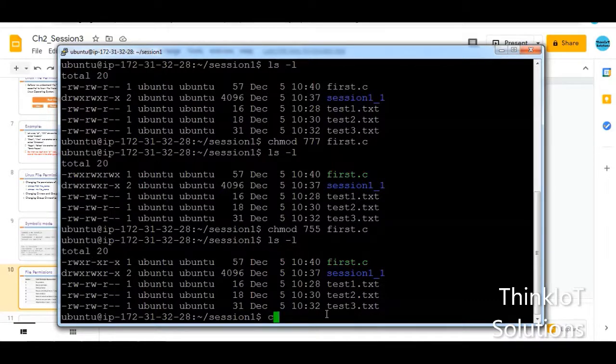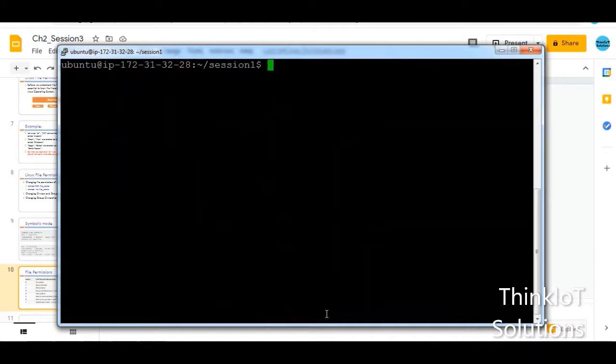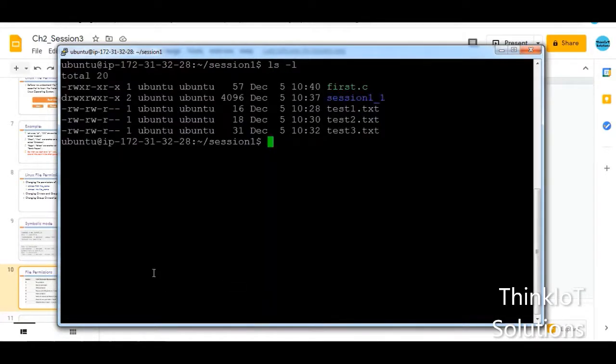Now I'll just clear the screen and I'll show you something very interesting. So now again I'll type ls space -l and let us take a look at this file now, test1.txt. So if you can see, the user has read write permissions, that is the user, that is you, that you have created. You can read the file, you can write the file. Now what I'll do is I'll remove the write permission from that file. So how to do it?